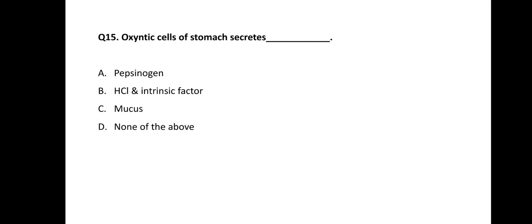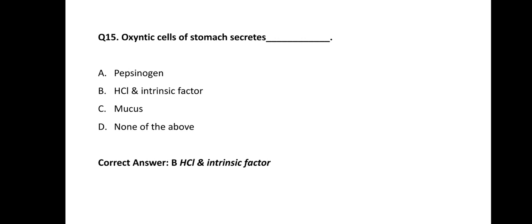Question number 15. Oxyntic cells of stomach secrete dash dash dash. The options are: option A pepsinogen, option B hydrochloric acid and intrinsic factor, option C mucus, and option D none of the above. The correct answer of this question is option B, HCl and intrinsic factor.